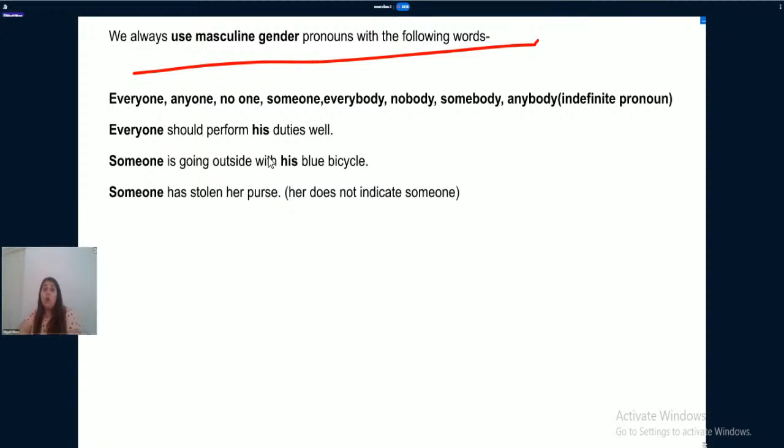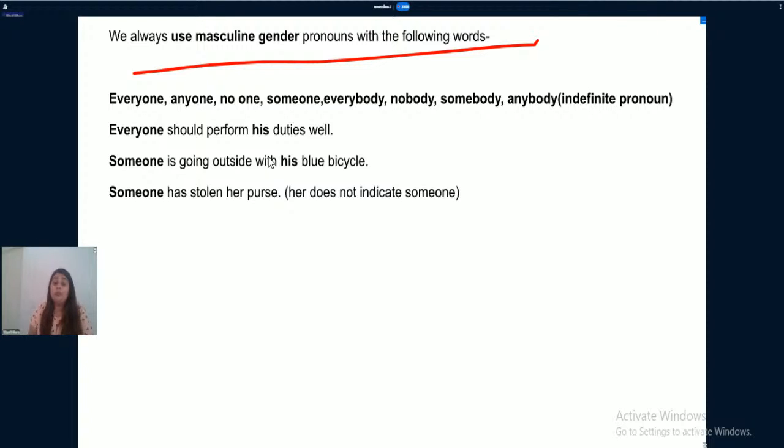For example, if I say everyone spoke very loud, we do not know whether everyone included males, or mixed males and females, or just females. So that's why these are also common gender words.